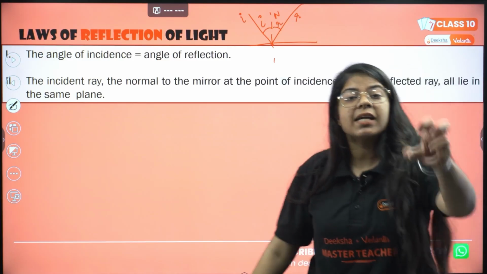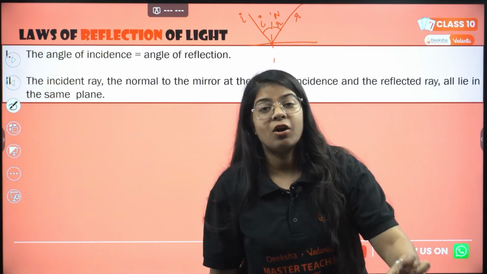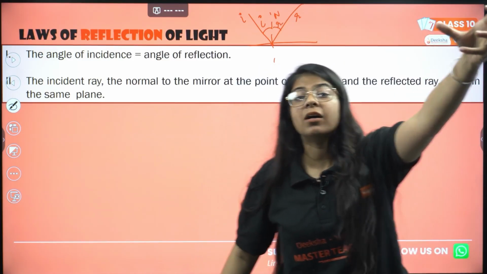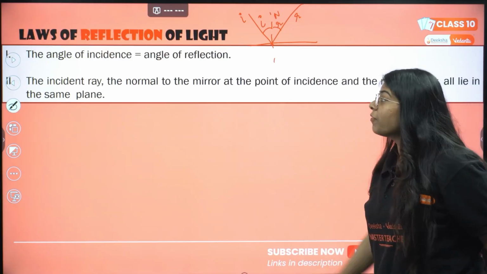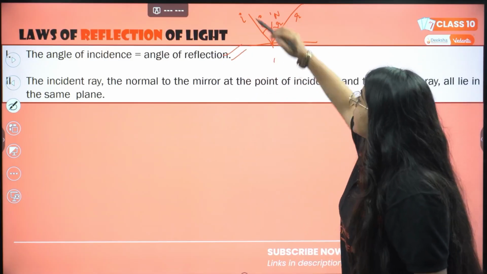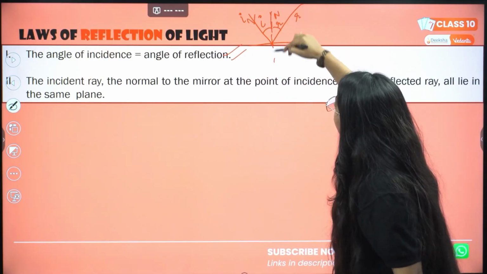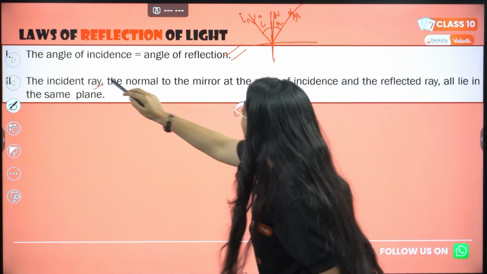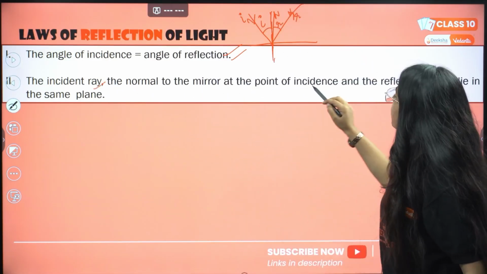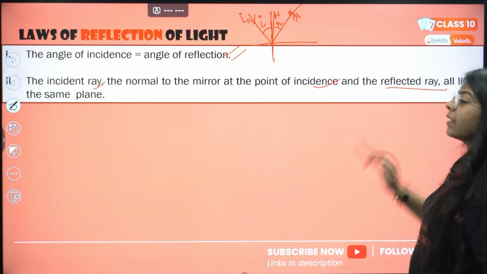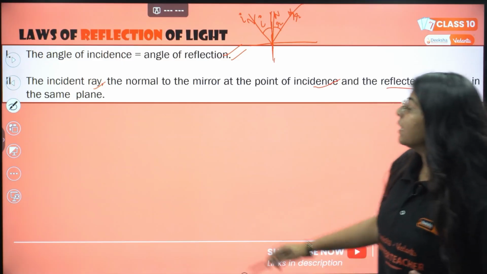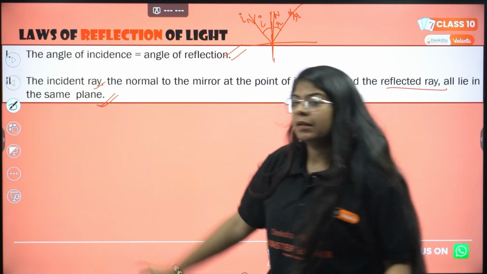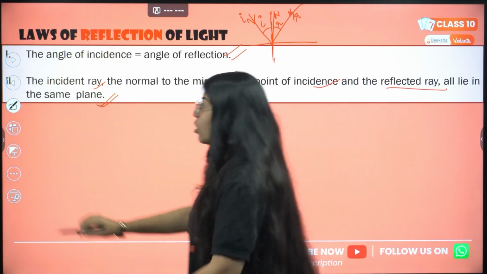In every case of reflection, angle of incidence will be equal to angle of reflection. The incident ray, the normal to the mirror at the point of incidence, and the reflected ray all will lie in the same plane. Understood? We are done with the laws of reflection.